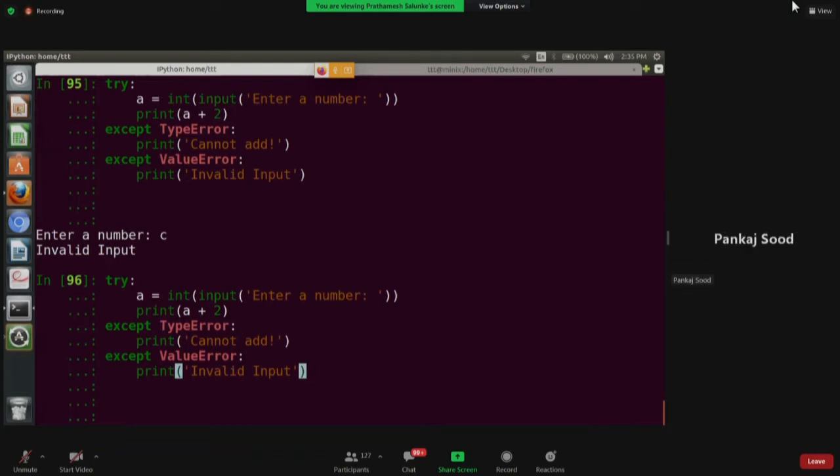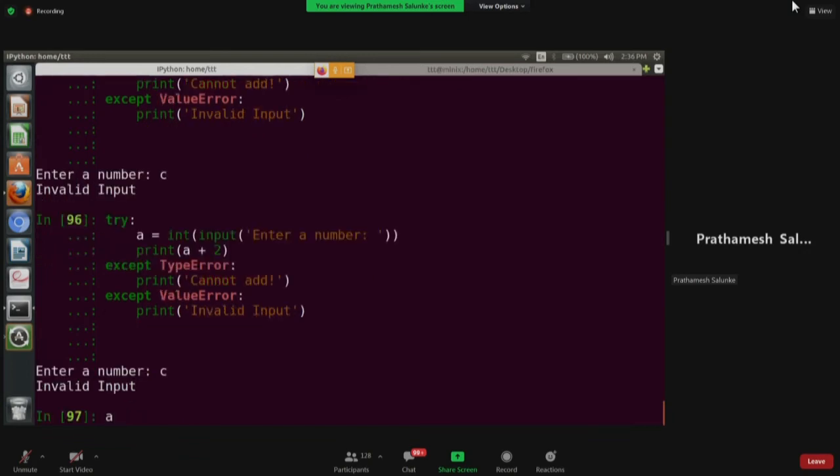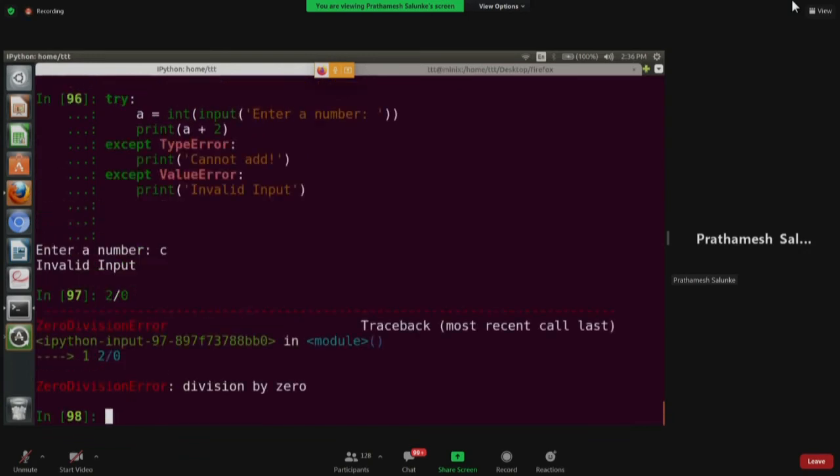But this type error will be without any space. Yeah, without any space. These are inbuilt keywords. Whenever you get some error, so this is fine. Zero division error, this is our exception, and that exactly we handle over here. We write it over here. These are the Python inbuilts. It's an inbuilt, not a keyword. Yeah, it's a type.